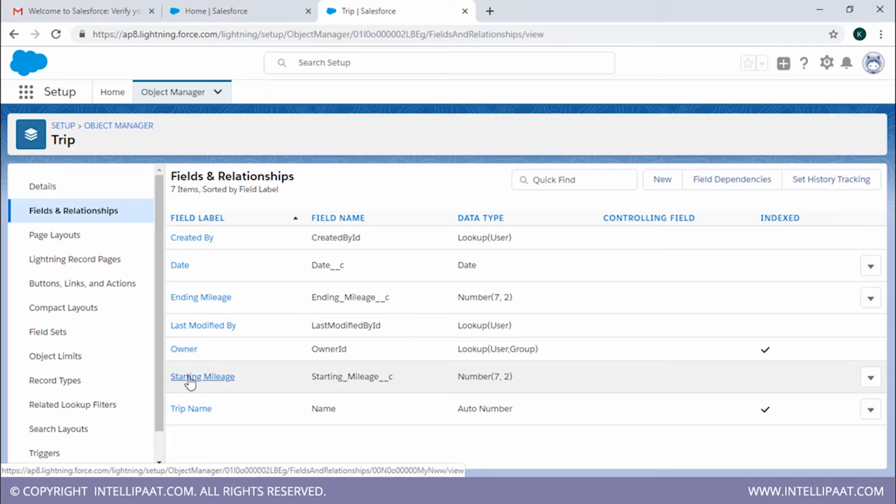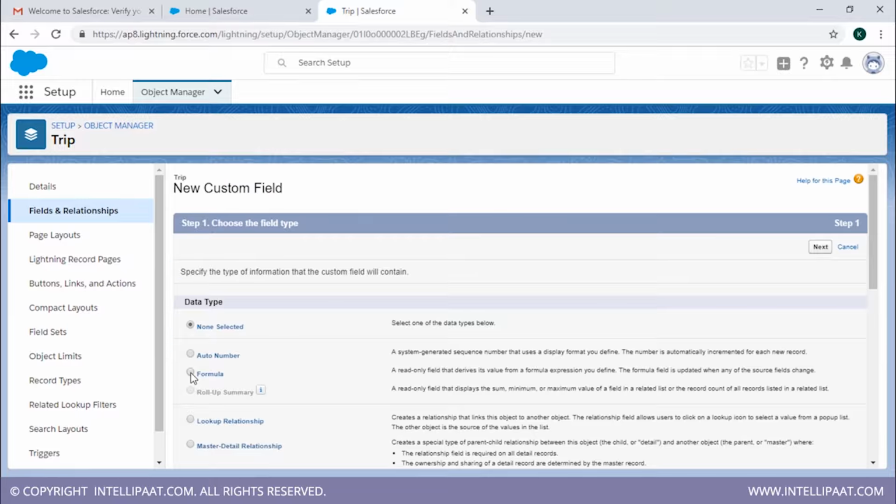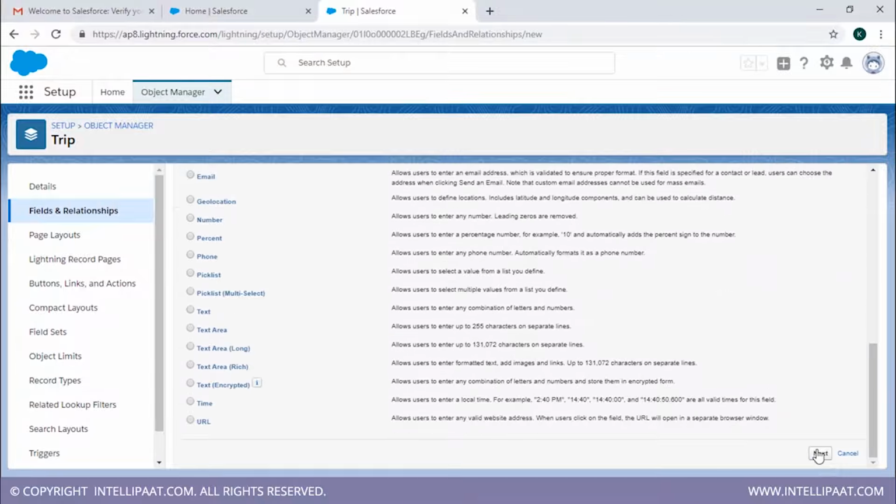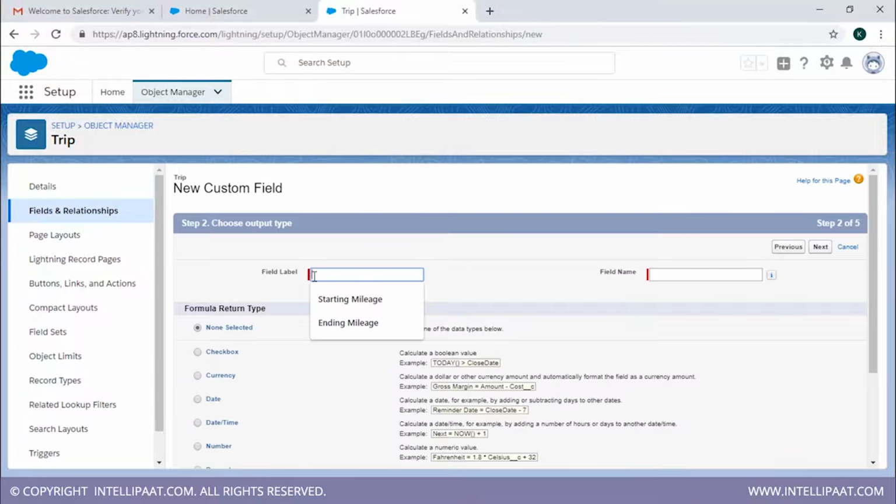Now we need to add the formula for finding out this mileage. So we'll subtract the starting mileage from the ending mileage to calculate the mileage of the trip. Alright, so now we'll create a field for that. Click on new field. We'll find formula over here. It's right here, formula, and we're going to go to next. And for the field label, we're going to put it as distance traveled. And the field name comes out automatically.